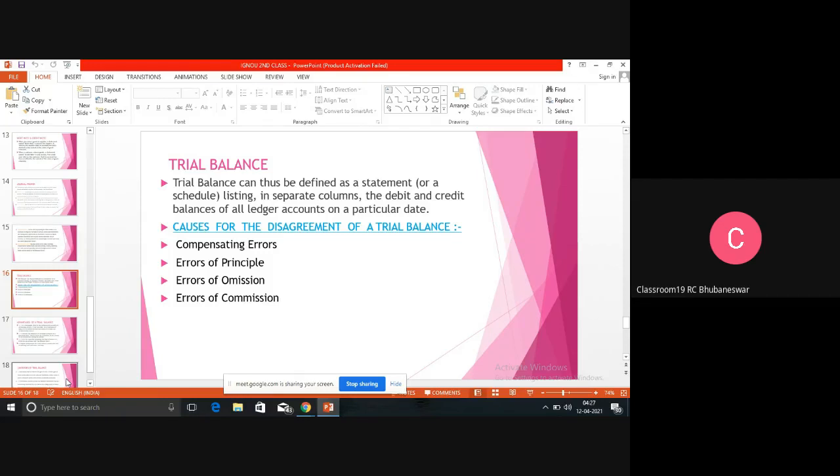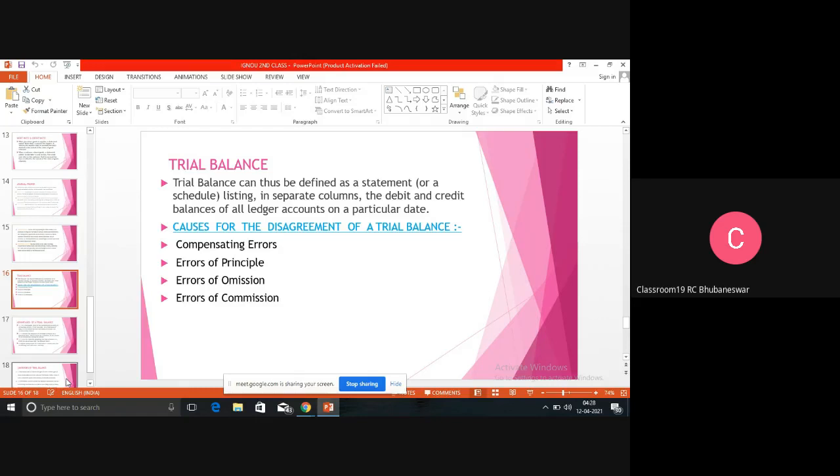Error of omission. Error of omission means that the person has knowingly omitted something. There is a transaction, but to falsify the records, for their own benefit, to take some money for themselves, that person has left out those transactions. That is known as error of omission.